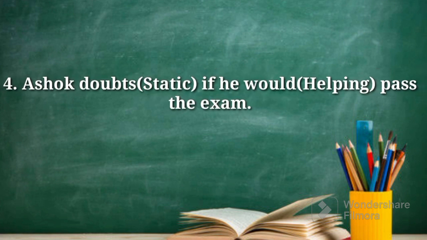Ashok doubts if he would pass the exam. This example sentence is an example for a static verb. Can you find which is the static verb here? Alright, you were right. The verb doubts is a verb which doesn't require a physical movement of your body, and so that's a static verb. And we also have a helping verb in the same sentence, and that is would. I guess you found it. And that belongs to modal verbs, which are also called auxiliary verbs, that says this is a guess by the subject.